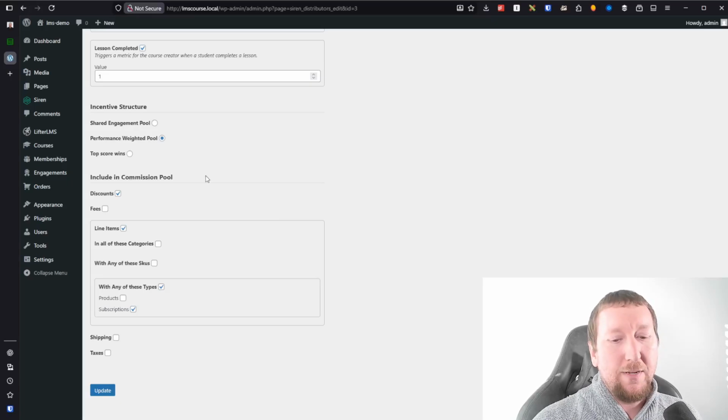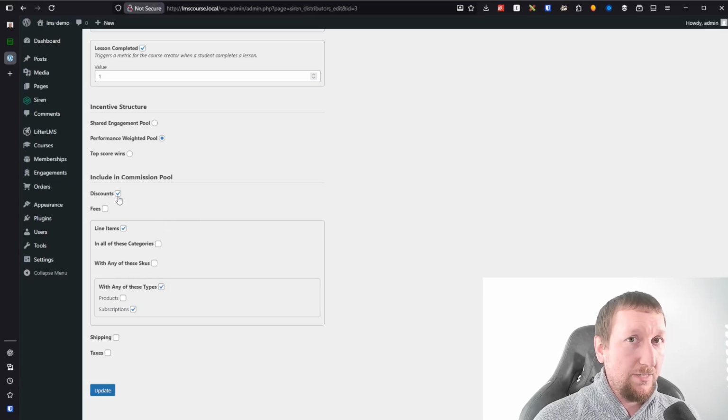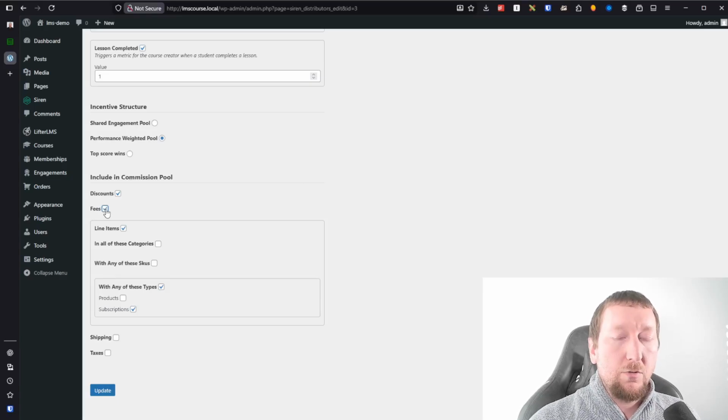So basically what this means is if you had a $125 transaction and there was a $25 discount, you only want to pay out $100. You don't want to pay what the value was originally at, $125. If you leave this unchecked, it would be $125. But if it was checked, it's going to account for that $25 discount and only distribute the $100 value that was actually charged.